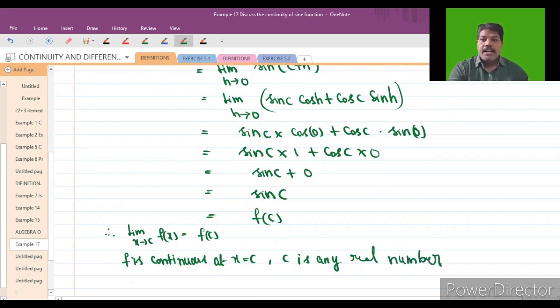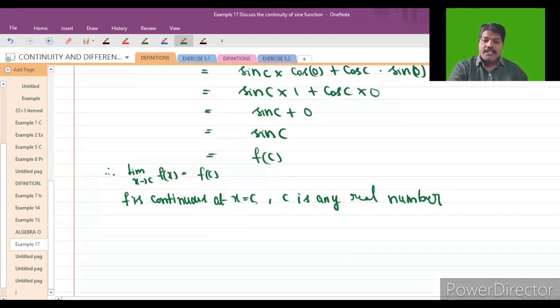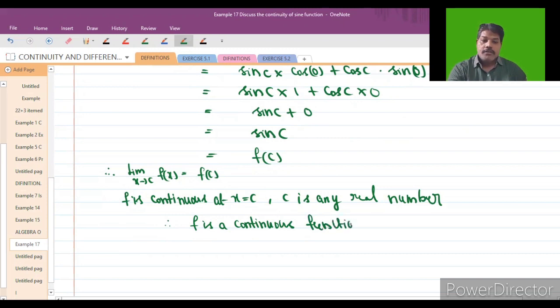So f is continuous at x equal to c and c is any real number. Therefore, f is a continuous function.